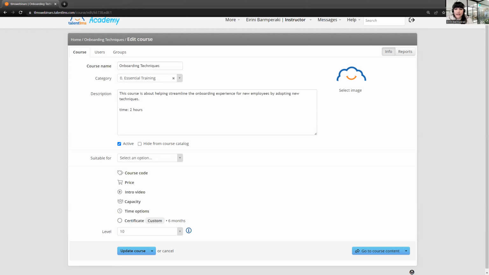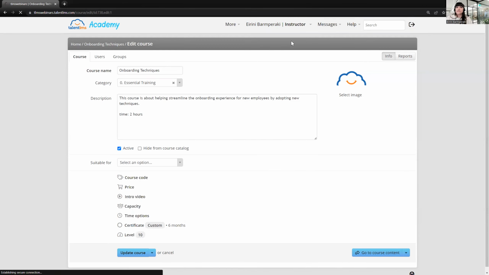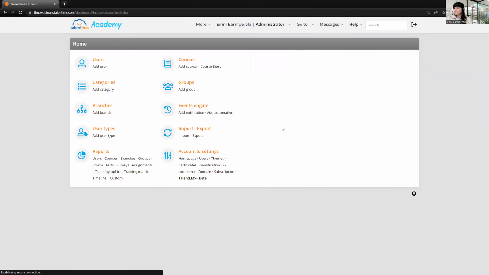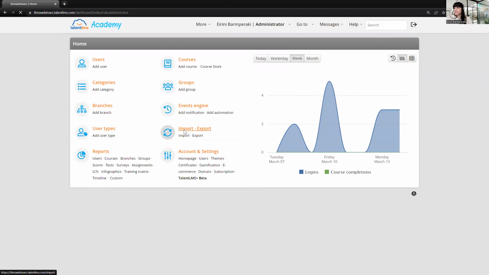A second question comes from Lucina. Can a user with admin type permission in a branch add users en masse? Very interesting question. As long as this admin type has access to the main portal, yes, they can do that. When it comes to branch admins, I'm afraid that this is not something that they can do. But as long as the branch admin is also an admin in the main portal, all they have to do is just click in the import functionality from the admin's dashboard.